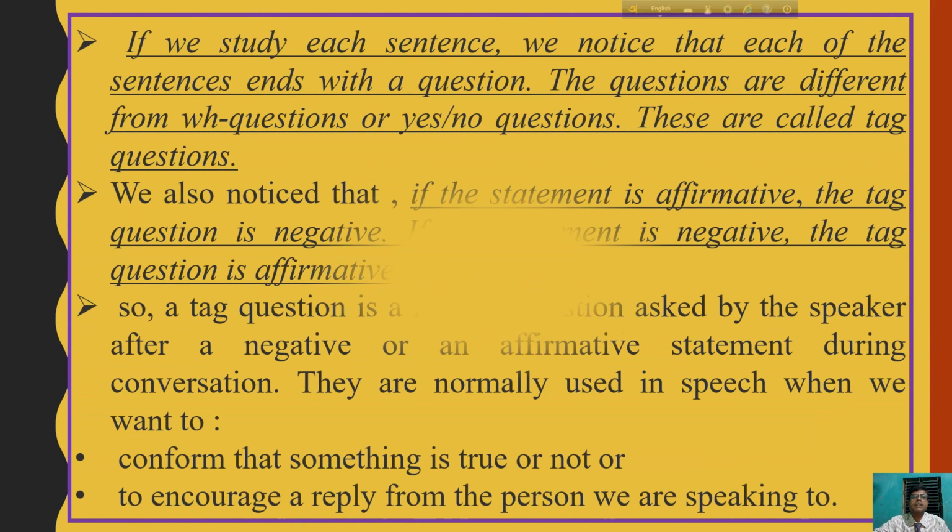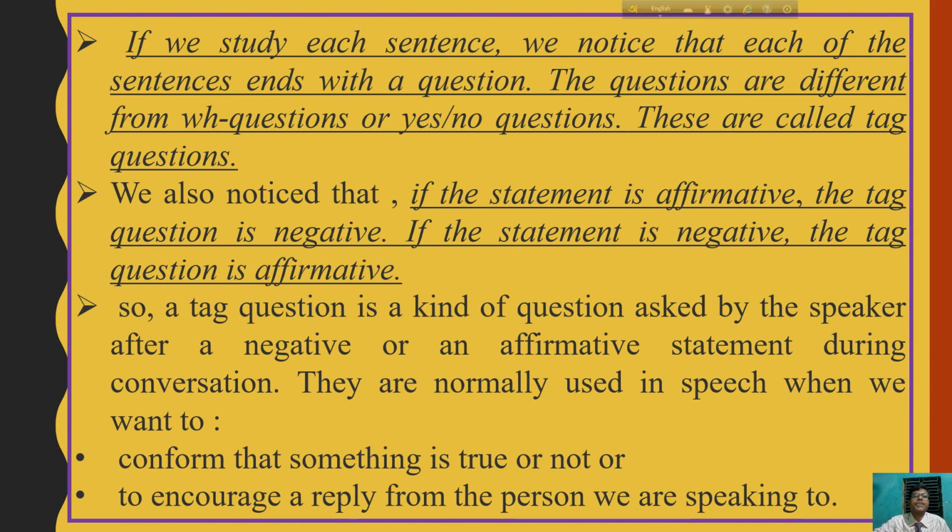My dear students, follow the dialog box. Here is a note. If we study each sentence, we notice that each of the sentences ends with a question. The questions are different from WH questions or yes/no questions. These are called tag questions. Here you can ask what is a WH question and what is a yes/no question.